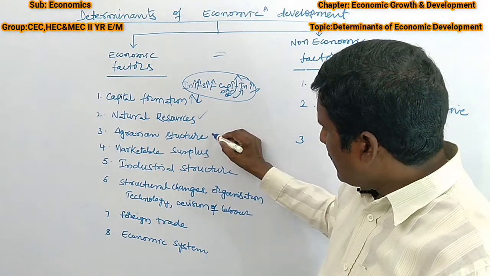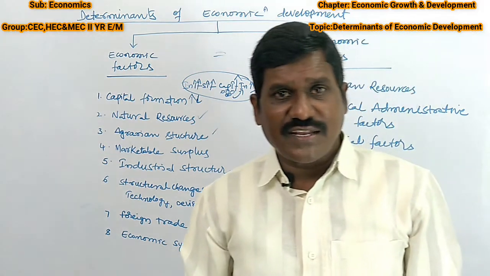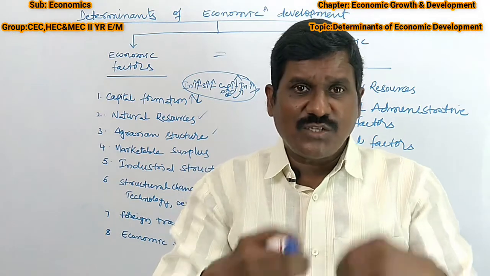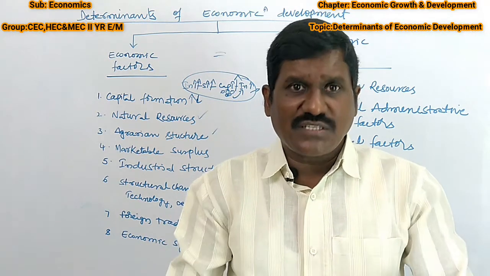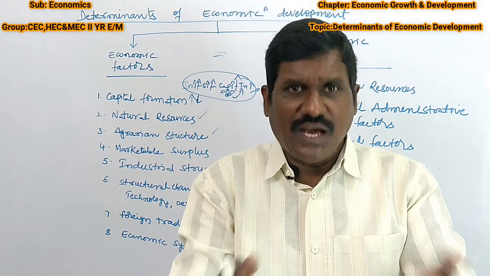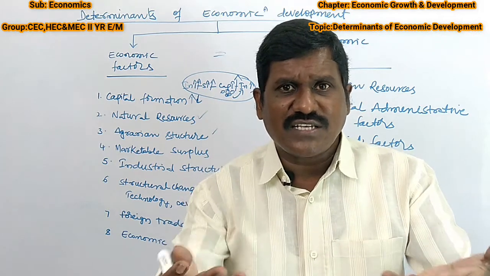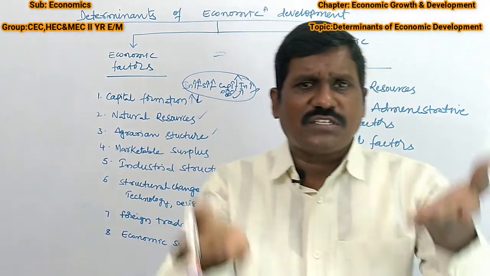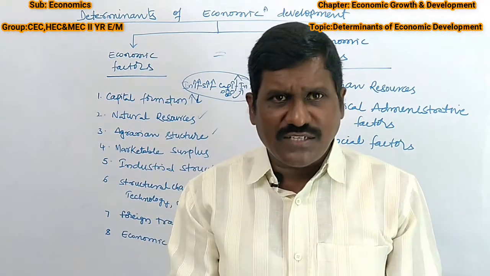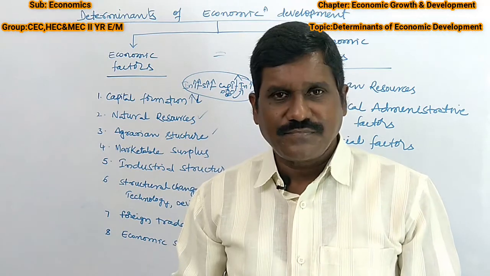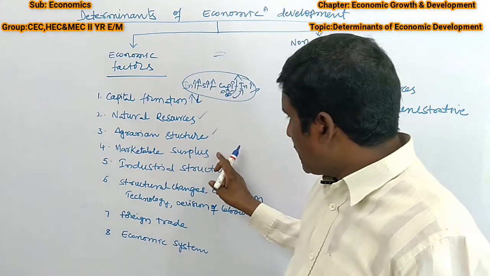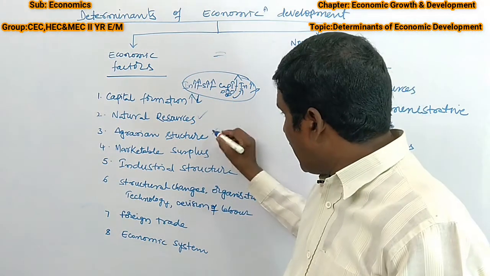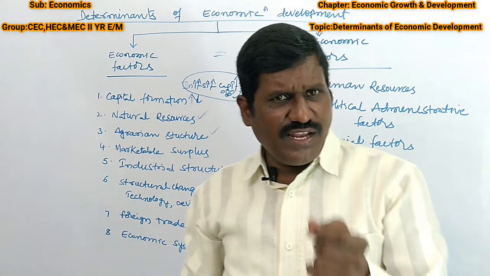Second one is agrarian structure. What is the agrarian structure? How much production we are getting from the agriculture sector, what we have introduced in the production process. Are you using the machineries? Are you using the technology? Are you using the modern techniques in the agriculture sector? If you use these instruments, automatically our productivity will also increase. If not, we are getting low productivity. So this is also one of the determinant factors of economic development. Simple: agrarian structure, agrarian situation, agricultural field.